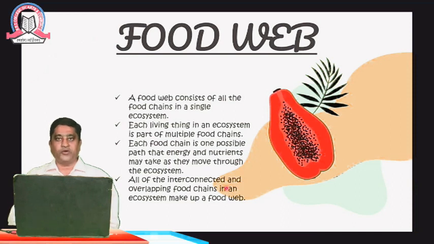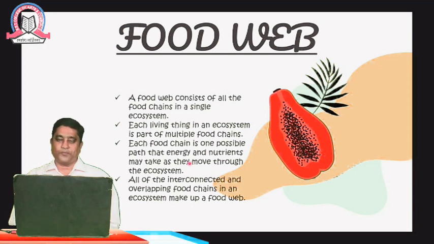Coming to the food web, a food web consists of all food chains in a single ecosystem. So whatever I have shown you in that earlier slide, that whole food web consists of all types of food chains in an ecosystem. Each living thing in an ecosystem is a part of multiple food chains. So one ecosystem may have multiple food chains. Each food chain is one possible path that energy and nutrients take through the ecosystem.